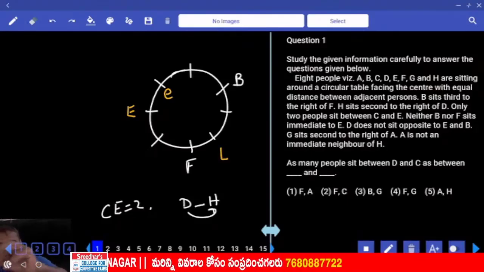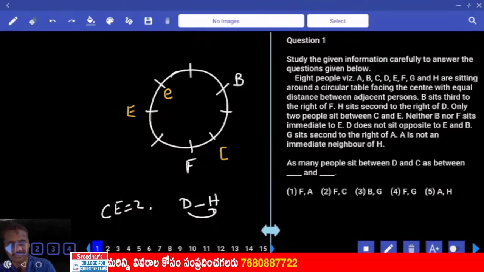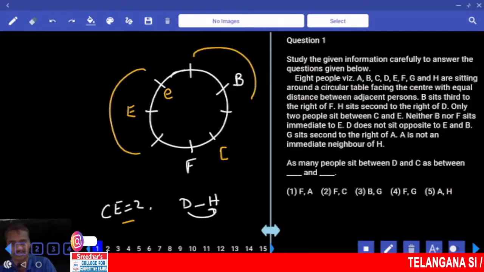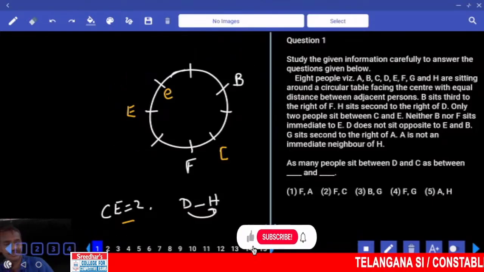Then as E is here, C must be at this place. Done? Between C and E, there are 2 people. And H is seated second to the right of D. How many possibilities? H and D can be like this, or H and D can be like this. 2 more possibilities.